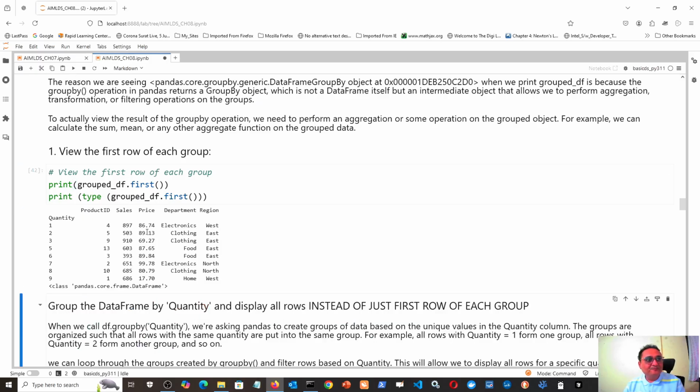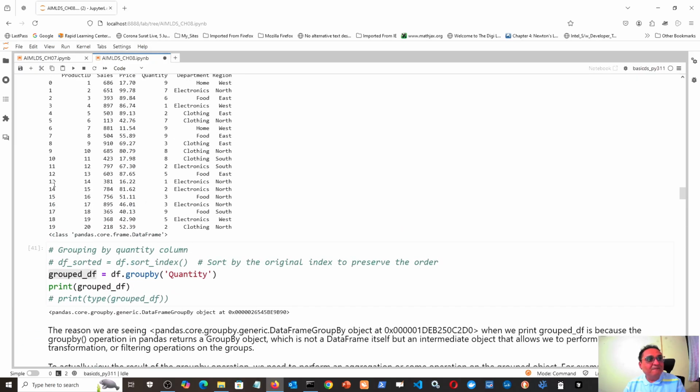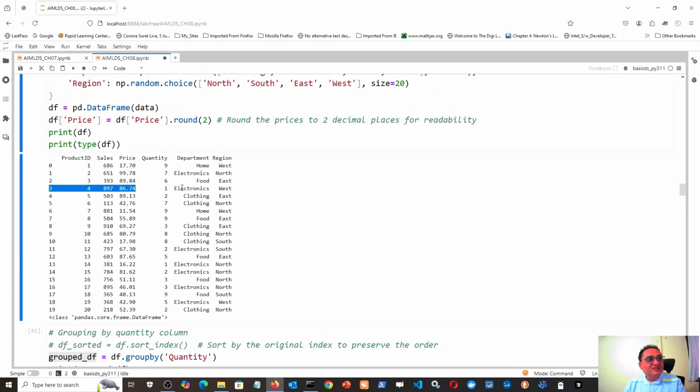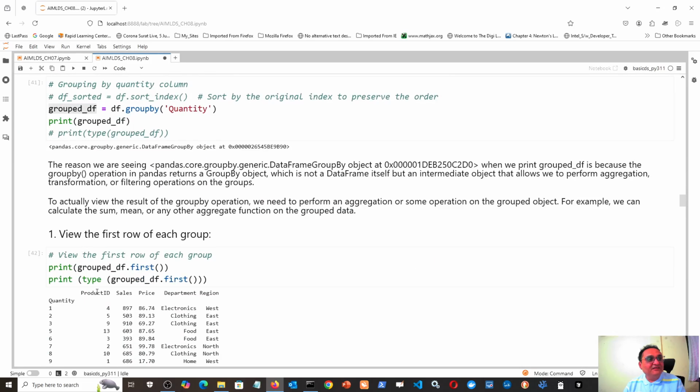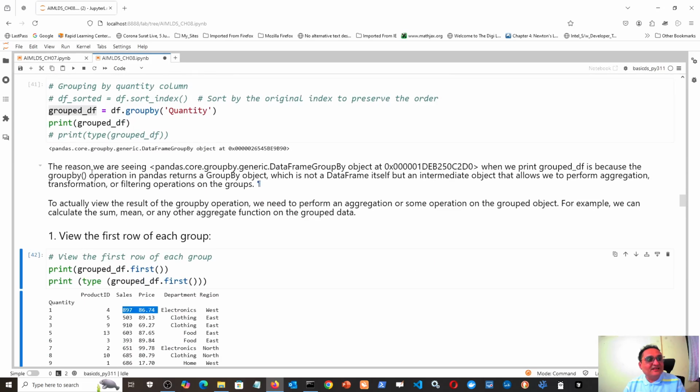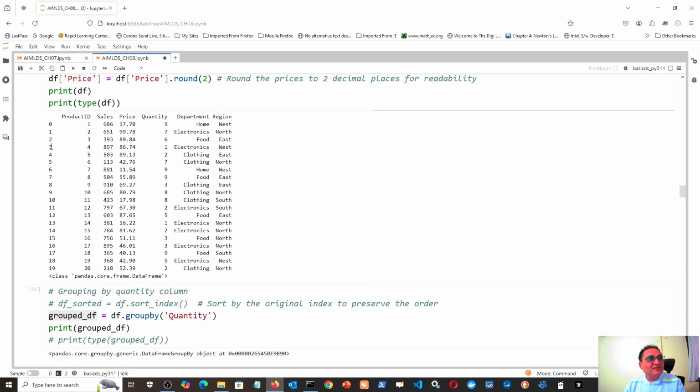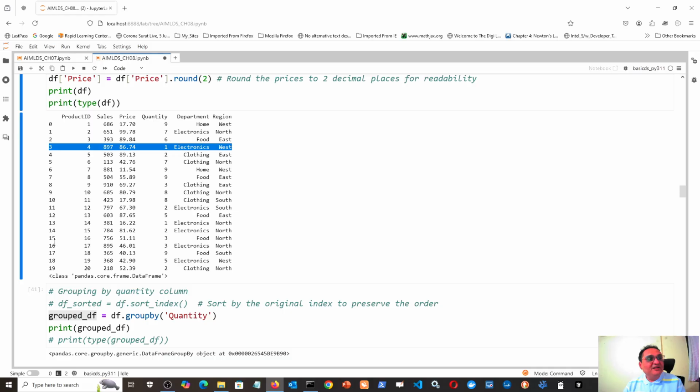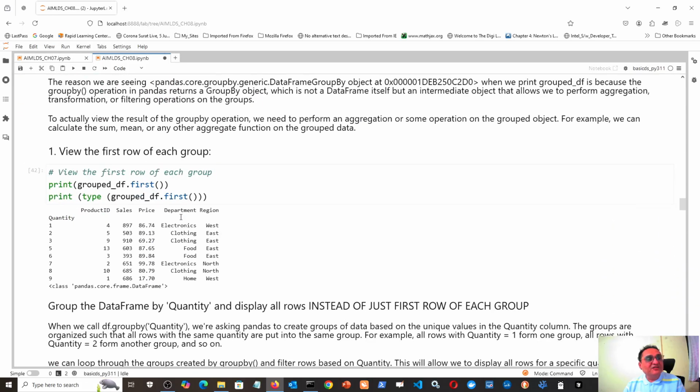Let us print. So you can see quantity 1, the first in that group is this, but there will be other records in quantity 1. You can see here quantity 1, this is one, and quantity 1, this is another. But it has printed only one. Which one has it printed? 897 sales and 86.74 price. So it has printed only this, and it did not print this because it prints only the first record in each group.